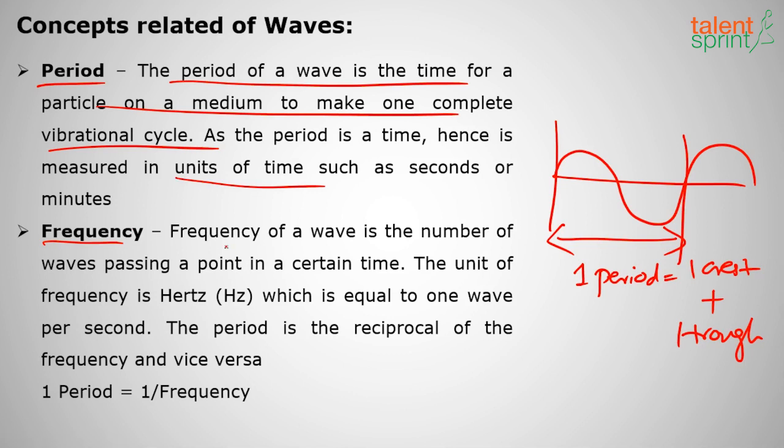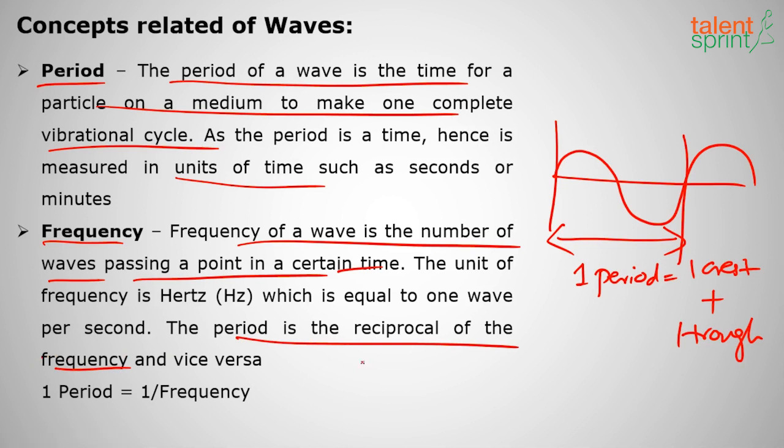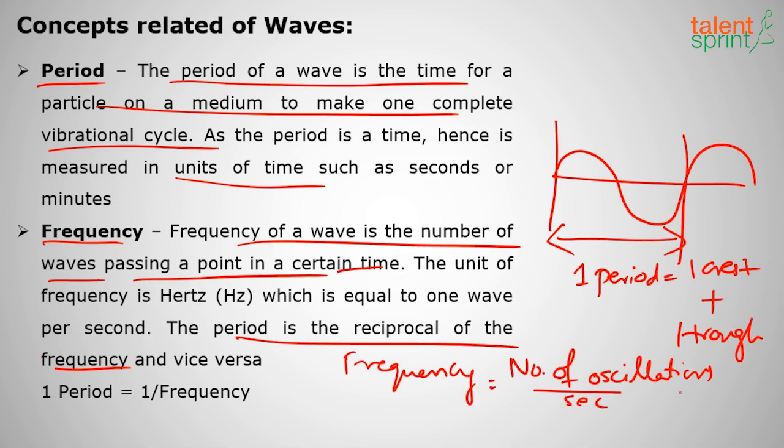Then what is frequency? Frequency of a wave is the number of waves passing a point in a certain time. Suppose I take 1 minute, how many waves are created in that? That means how many oscillations or vibrations. So frequency is nothing but the number of oscillations per second, that means per unit time. So again we can say the period is the reciprocal of frequency. Okay, so frequency is nothing but the number of oscillations per second, which has a unit.